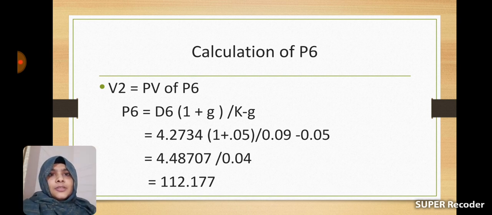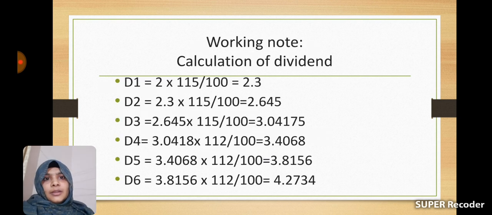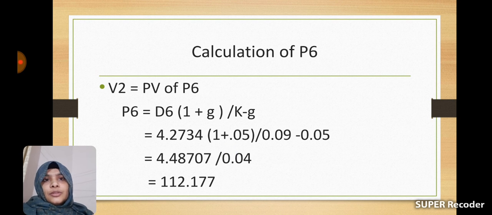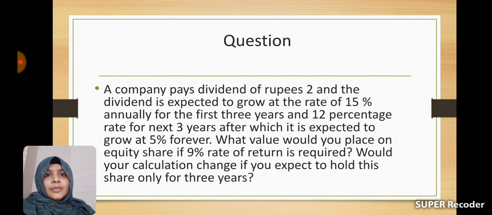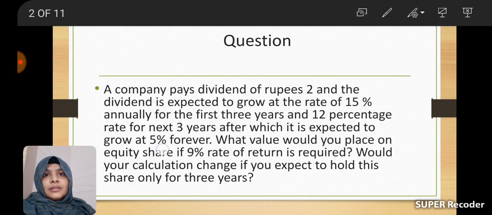And P6 is equal to, we know the equation for calculating P0 as D0 into 1 plus g divided by k minus g as per the constant growth method. So here P6 is equal to D6 into 1 plus g divided by k minus g. D6 is 4.2734, then 4.2734 into 1 plus, here in the normal growth period the growth rate is 5%, that is given in the question.